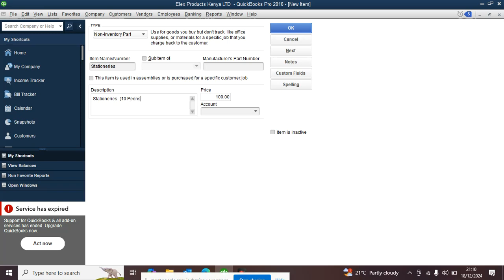We have printing papers, envelopes, office glue, among others.